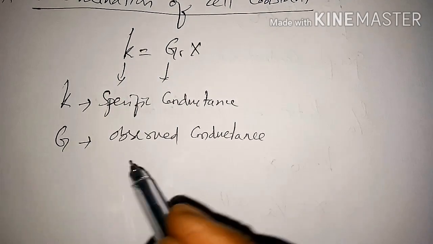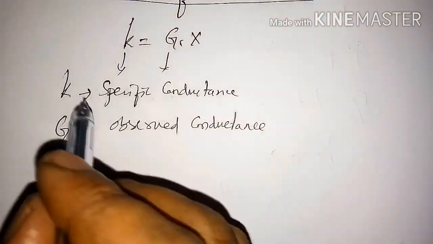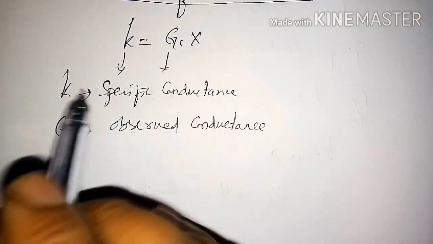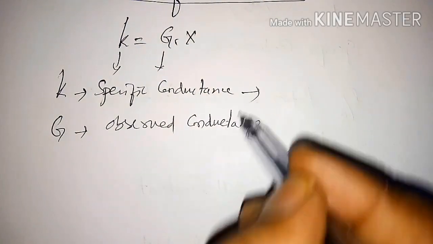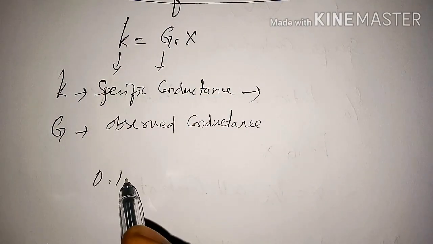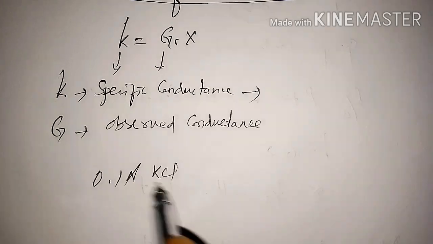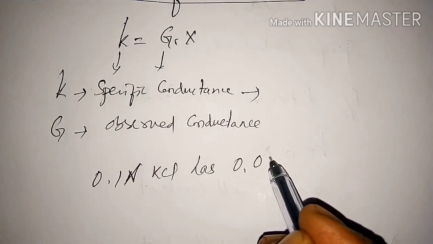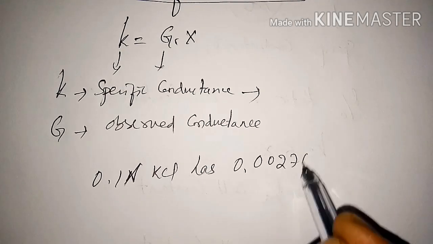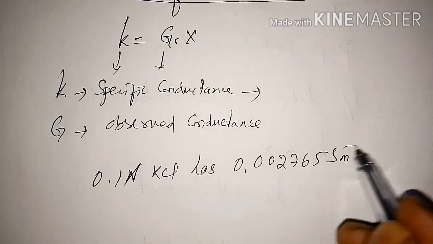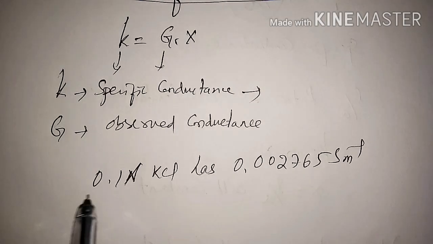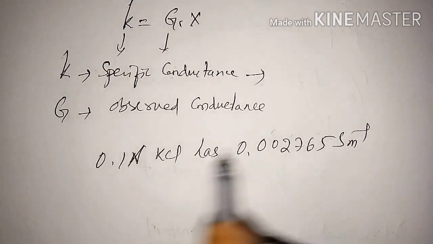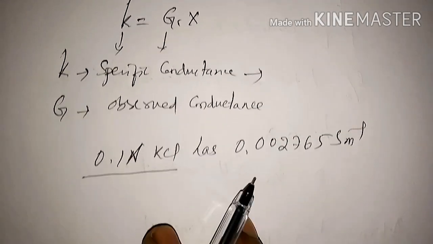So we can take a solution of known specific conductance. For example, 0.1 normal KCl has a specific conductance of 0.02765 Siemens per meter.